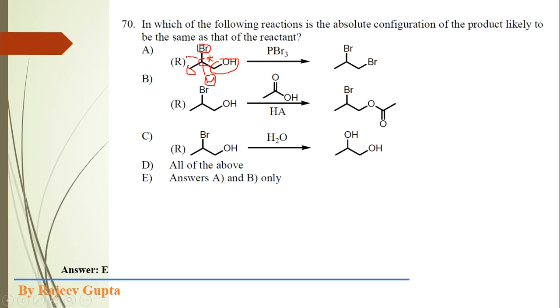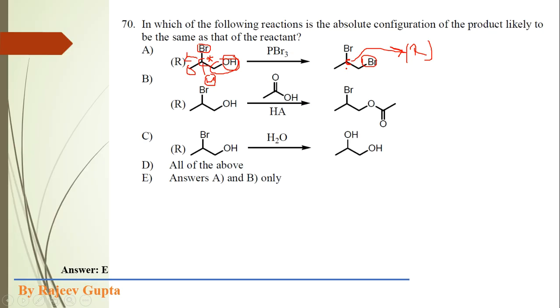So here this chiral carbon has R configuration as shown in this picture. It has R assignment or R absolute configuration. So when we made a reaction with PBr3 reagent, then this hydroxyl group is substituted by bromine atom. This is a substitution reaction. So now we check the configuration of this chiral carbon. Again here it is chiral carbon. This chiral carbon has the same configuration, that is R. How we check?